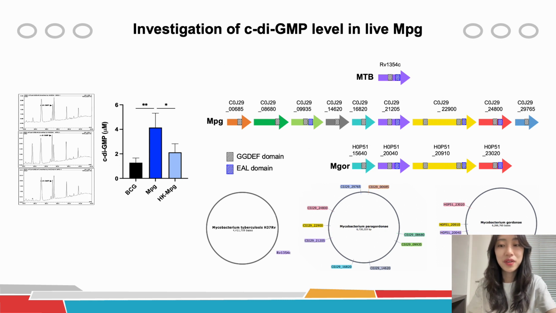We first measured the levels of different cyclic dinucleotides from live MPG as vita-PAMP by HPLC and identified that the level of c-di-GMP was higher than within other strains. Furthermore, since our in silico analysis of live MPG genomes showed that 9 GGDEF domain proteins were involved in c-di-GMP metabolism, we hypothesized c-di-GMP could act as a vita-PAMP.